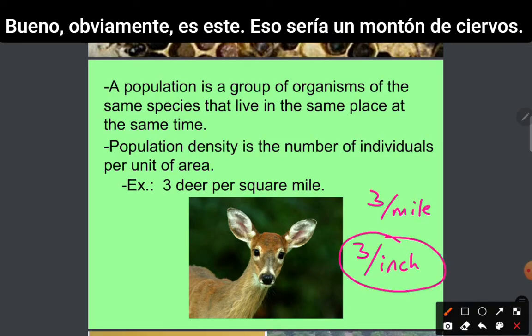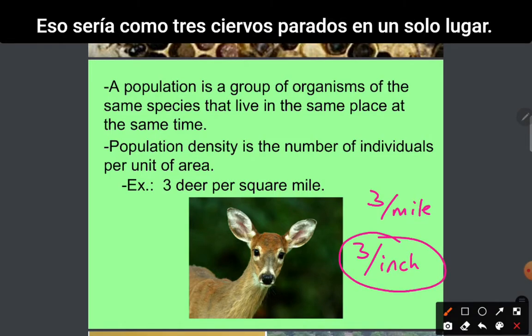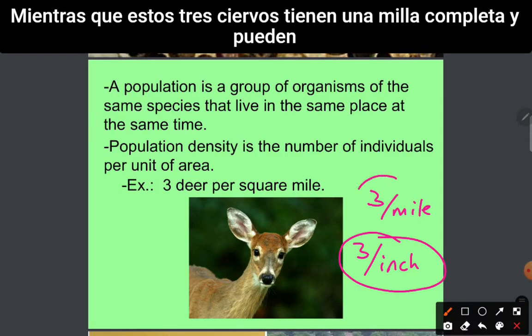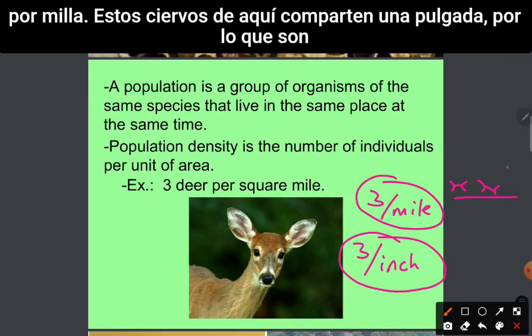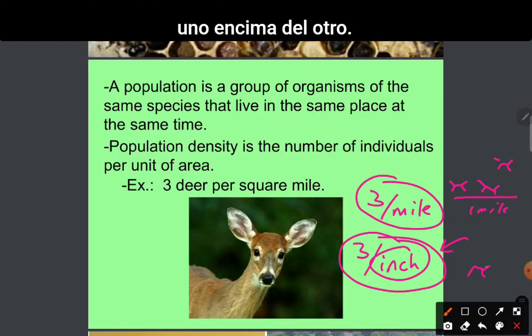Well, obviously it's this one. That would be a lot of deer. That would be like 3 deer standing in one place. Whereas these 3 deer have a whole mile and they can space out more. So this might be 3 deer per mile. These deer here are sharing 1 inch, so they are right on top of each other.